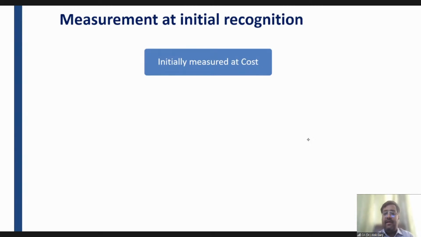Soham is asking, sir, but inspection is a service and utilized at that time only, then why recognize it? Soham, tell me one thing. If you have purchased a machinery, because you are a CA final student and you have also read accounting standard 10, just tell me one thing.